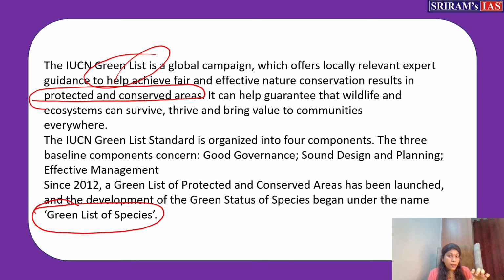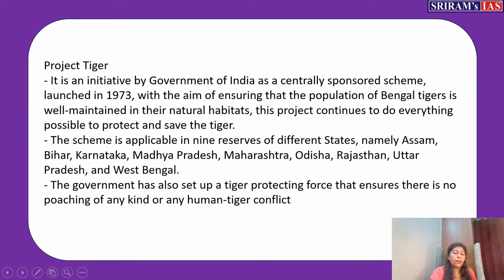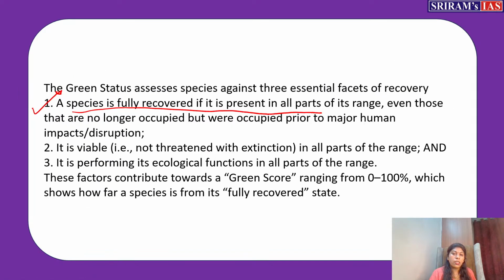And the species which belongs from that area will be placed on the green list of species. So what are the categories, how we will put them under the green list category, how we will give a green status to them? That means, what is the meaning? If we are giving green status, the species has been fully recovered. You can see this is important with related to green list. Species is fully recovered if it is present in all parts of its range. You know, previously entire Himalayas you will find a particular plant or an animal.